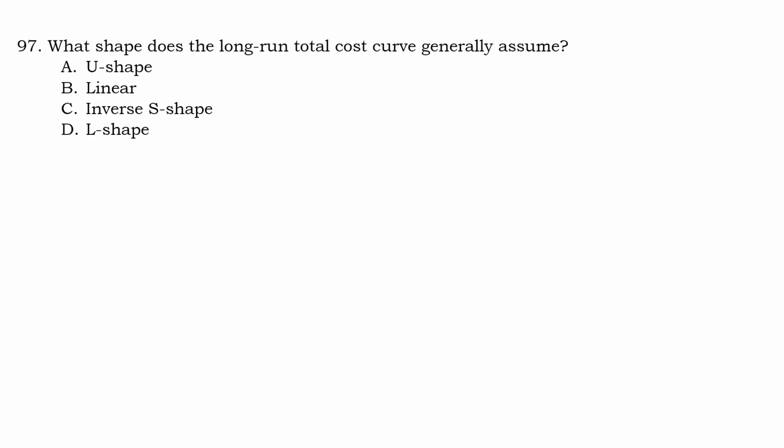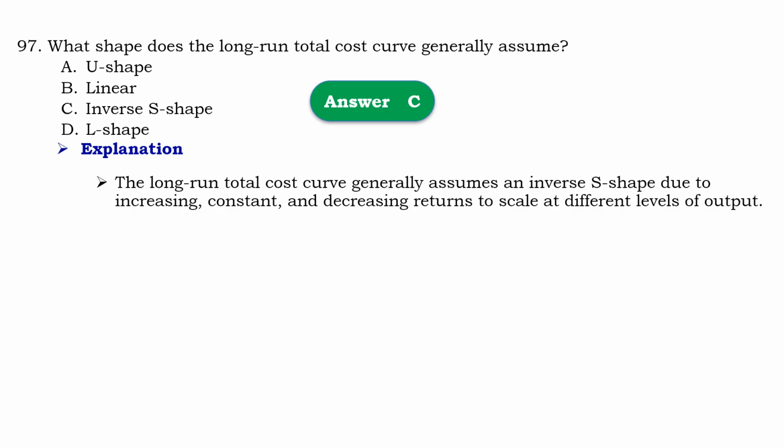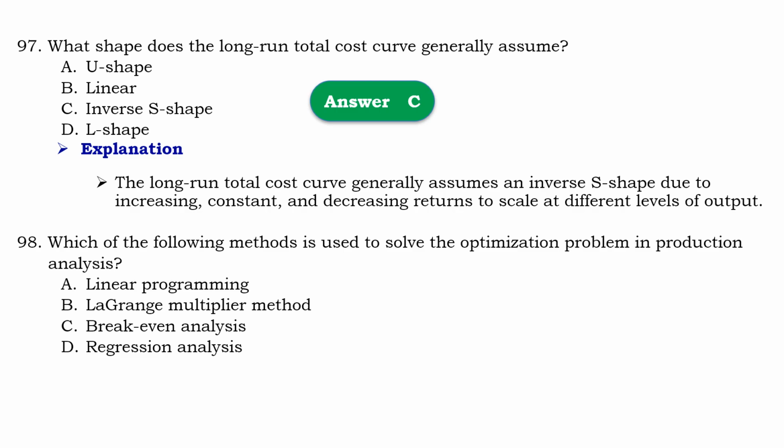Question number 97. What shape does long run total cost curve generally assume? So that should be C, inverse S shaped. Means that the long run total cost curve generally assumes the inverse S shape due to increasing, constant and decreasing return to the scale at different level of output.